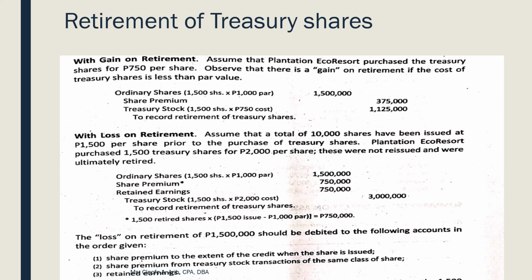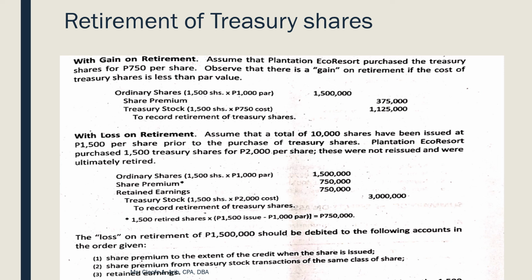1,500. The par value is only 1,000. So, nakapag-create yun ng 500 per share. Nakuha? So, 500 per share na share premium from the original issuance, multiply mo ng 1,500, you get 750,000. So, you have their share premium.